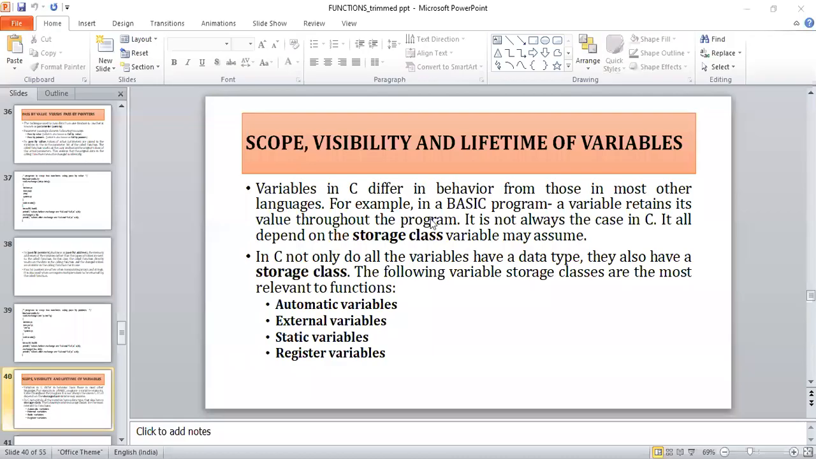So in C, not only do all the variables have a data type, but they also have storage classes. In C, we have four important storage classes. First one is automatic variables, external variables, static variables, and register variables. Please write down automatic variables, external variables, static variables, and register variables. These are the four important storage classes present in the C programming language. Very important concept.